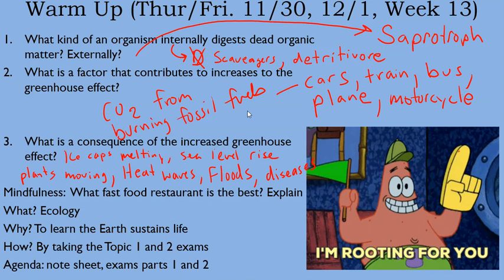And then diseases. So with things getting warmer and wetter everywhere around the world, that increases the habitat for a lot of insects like mosquitoes that spread diseases. So diseases that typically were limited to tropical areas now are moving further north and south, impacting a lot more areas. So those are some consequences from that increased CO2 in the air.